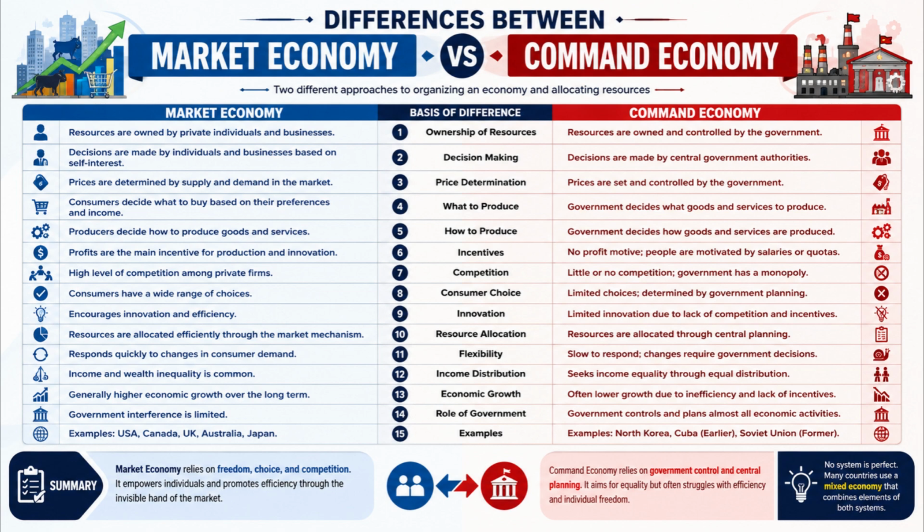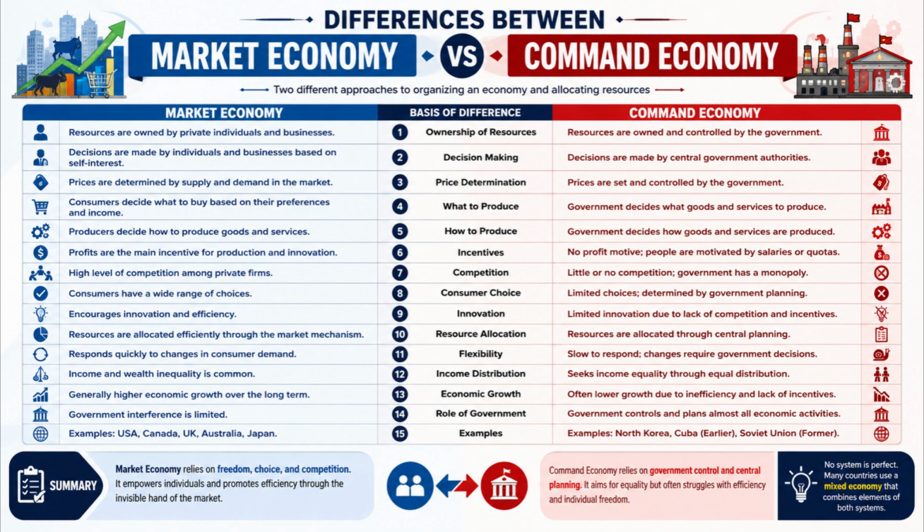Number 5. In a market economy, producers decide how goods and services are produced, whereas in a command economy, production methods are determined by government planning. Number 6. In a market economy, profit serves as the main incentive for production and innovation, whereas in a command economy, people are generally motivated by salaries, quotas, or government objectives.